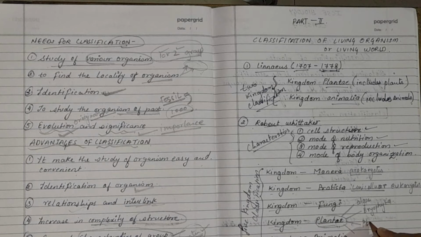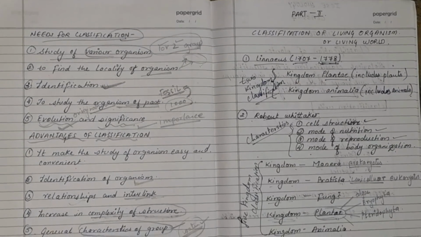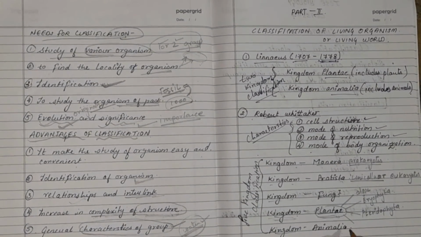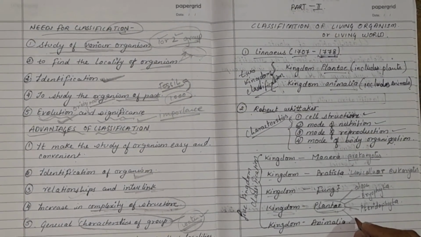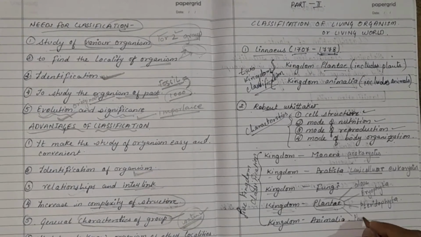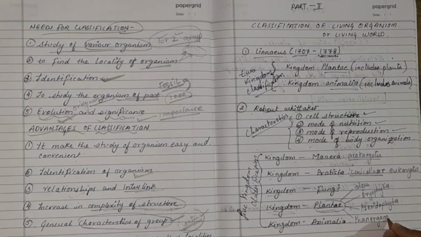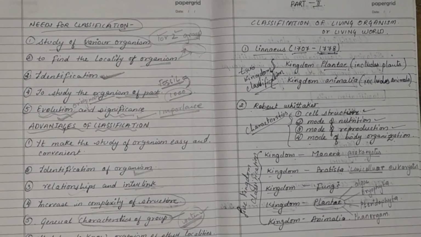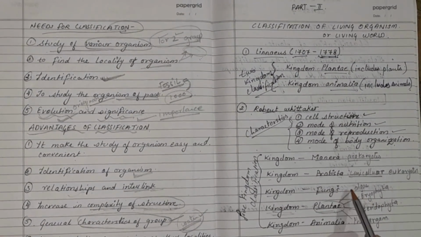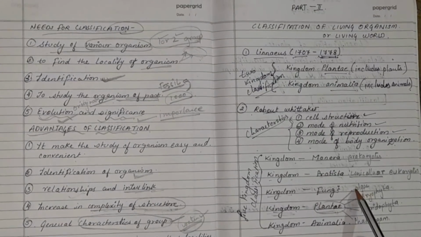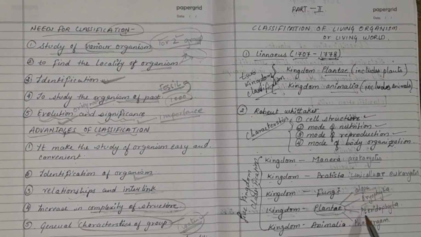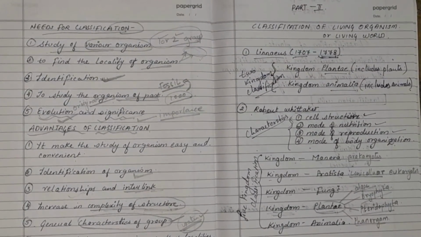Spelling starts with P, but it is pronounced pteridophyta. And the last is phanerogams, which are known as flowering plants. These are the subdivisions of kingdom Plantae: algae, bryophyta, pteridophyta and phanerogams.